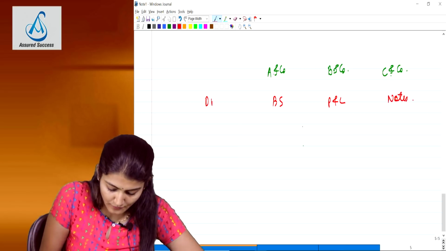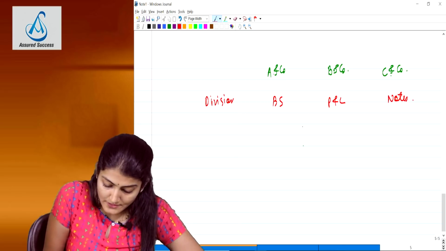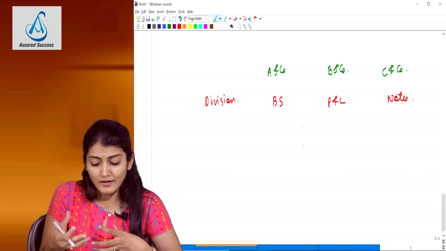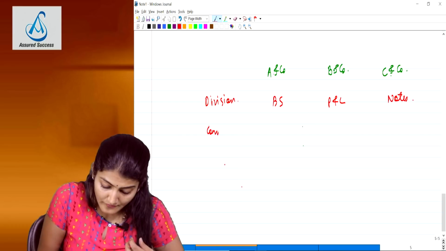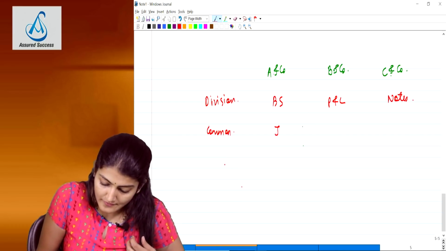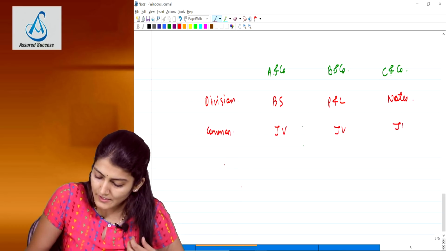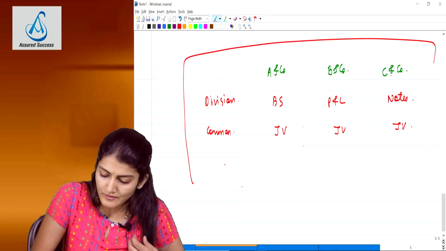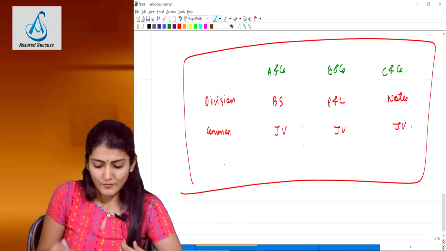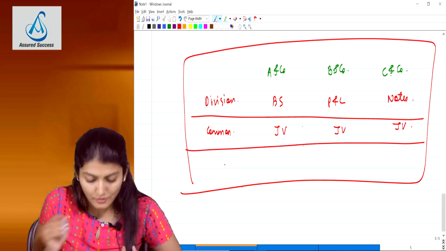This is the division of work. And the common audit area: the client has entered into a joint venture during the year. They decide that this joint venture agreement we will not divide, all of us will check. So this is the division and this is the common audit area.